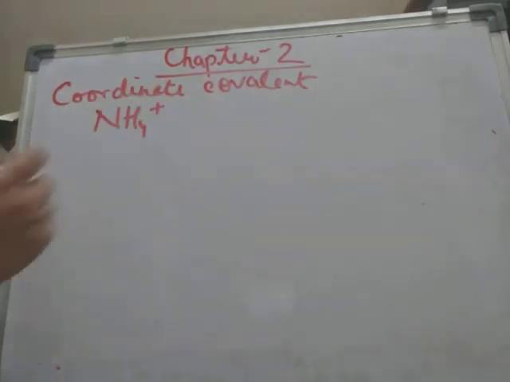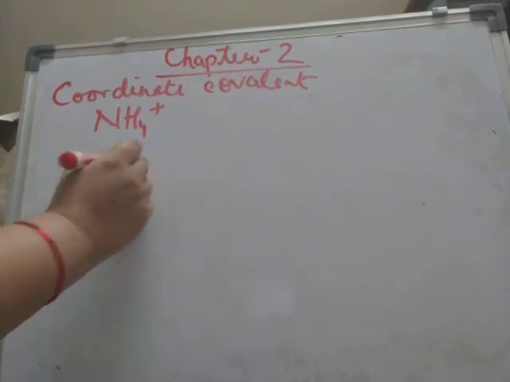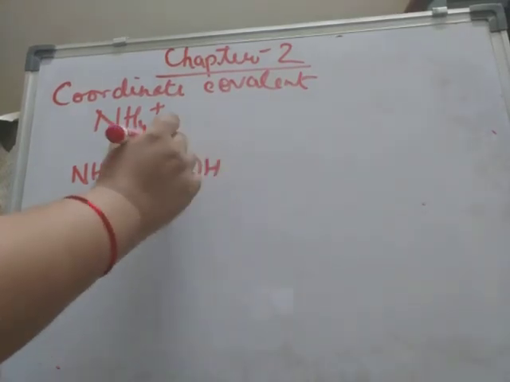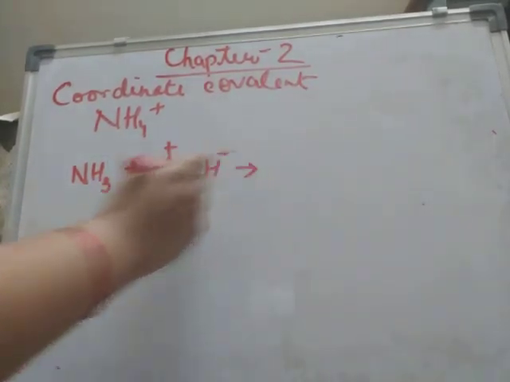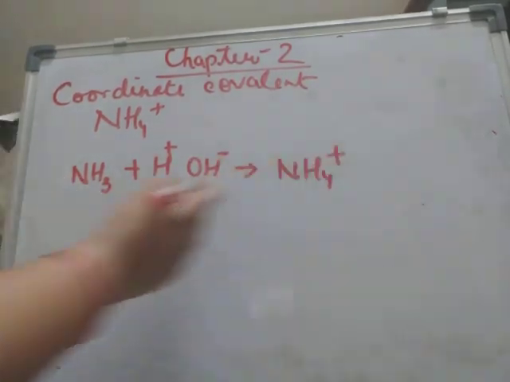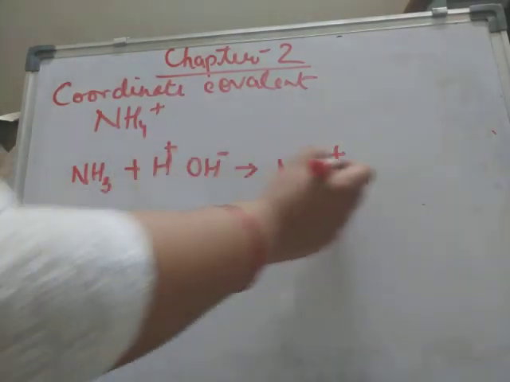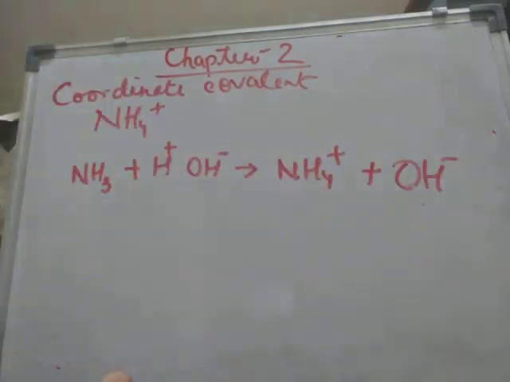If we are talking about ammonia, when it is added to water, which gives H plus and OH minus, it forms the ammonium ion. This NH3 combines with this H plus and changes to NH4 plus, with OH minus, the hydroxyl ion.